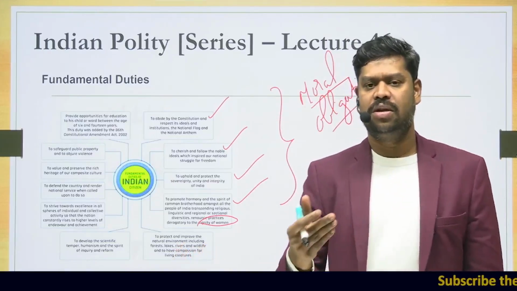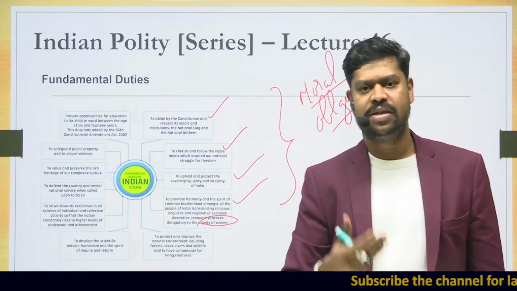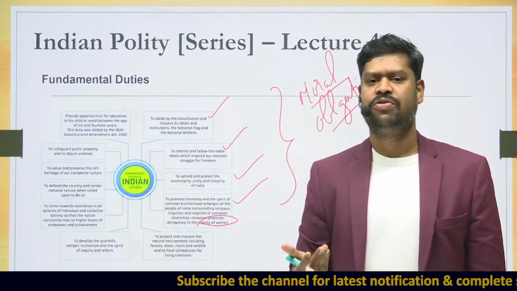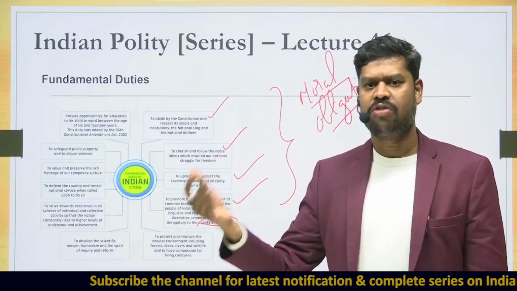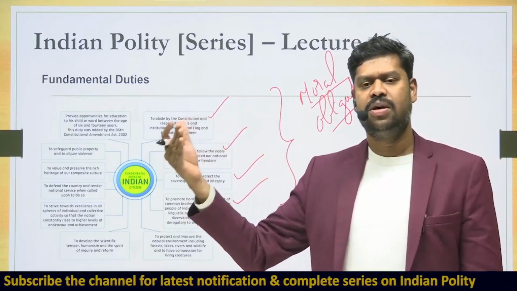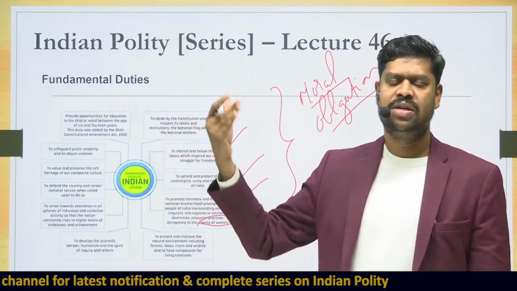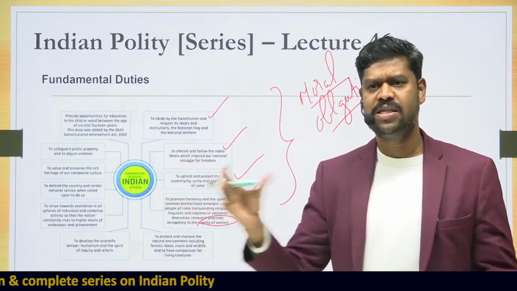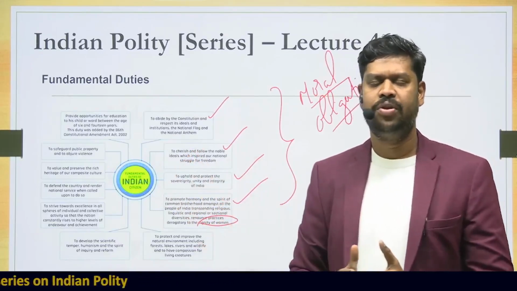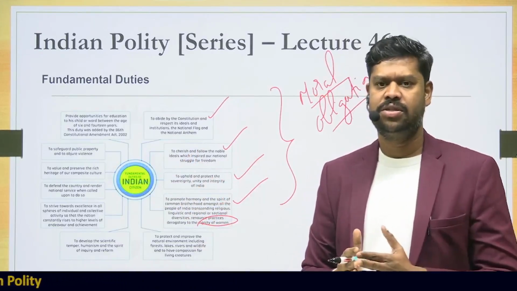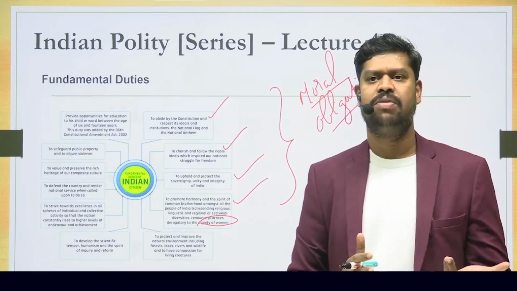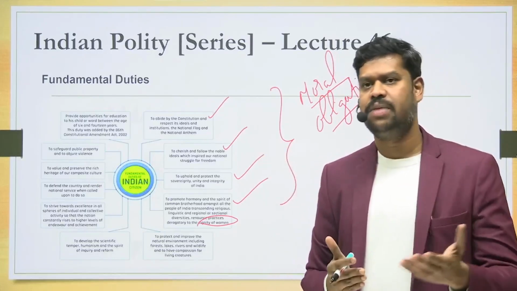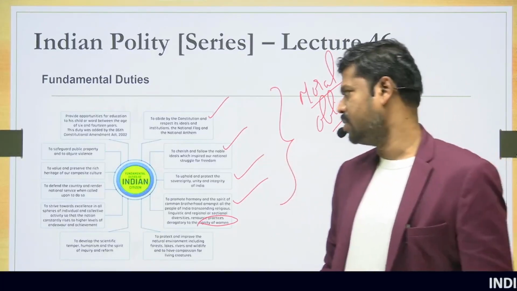To protect the national and natural environment, to protect the lakes, rivers, and of course other living creatures, that is anyway part and parcel of our culture. Today also there are a lot of people who worship nature. There are a lot of tribal communities which are so fond of nature and they worship it. In fact, they may not even have specific gods, but they believe in nature only. This is followed in a number of traditional cultures in India, and that was part and parcel of the life of the people. What was part of their life is what is explicitly mentioned in the constitution by the 42nd Constitutional Amendment Act.